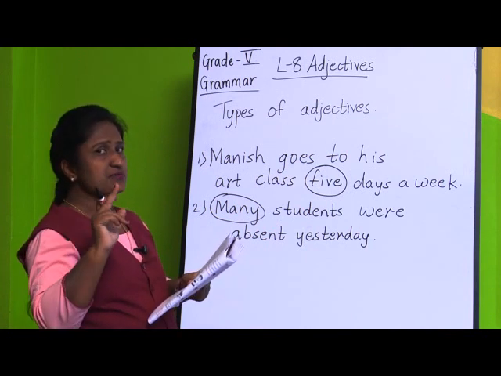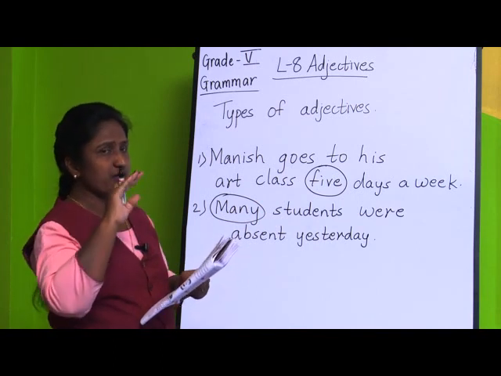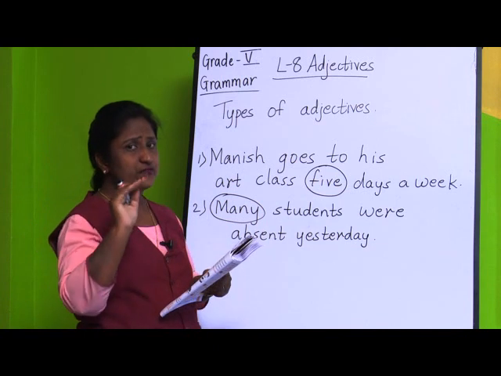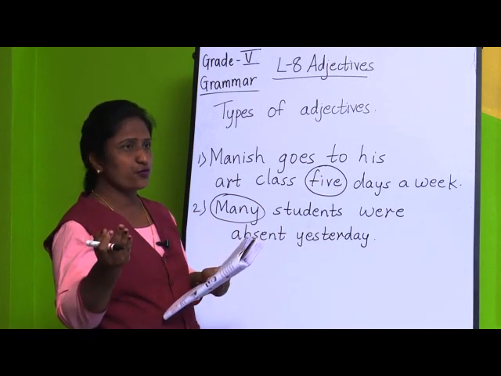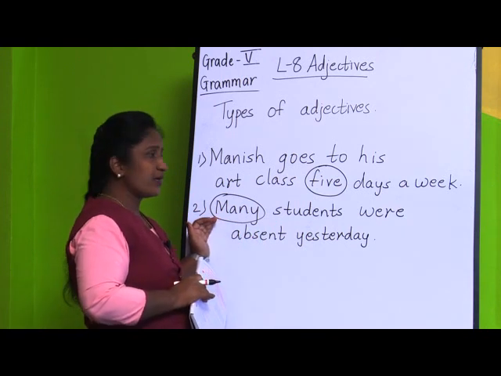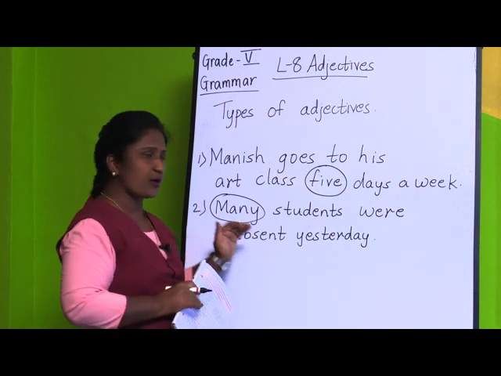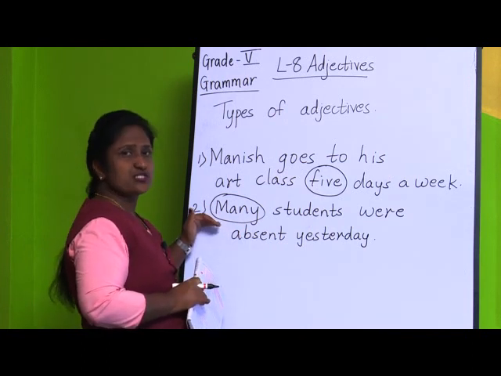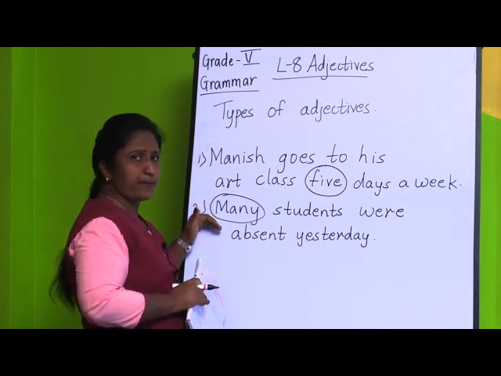So, many comes in adjective of number. You have learned before that along with little and few, little is for uncountable noun and few is for countable noun. Same way much was for uncountable noun and many for countable noun. So, many students, so students we can count here. So, many is also adjectives of number.